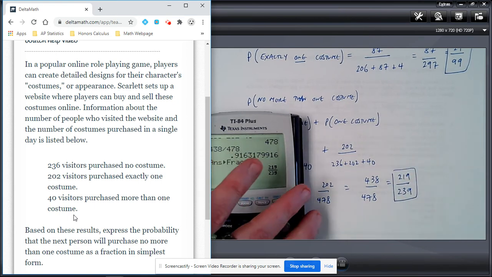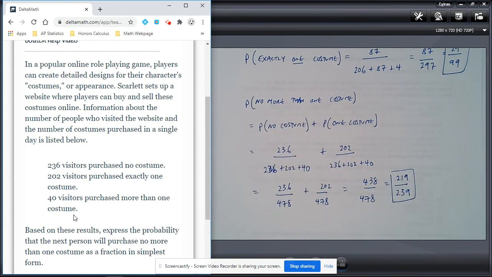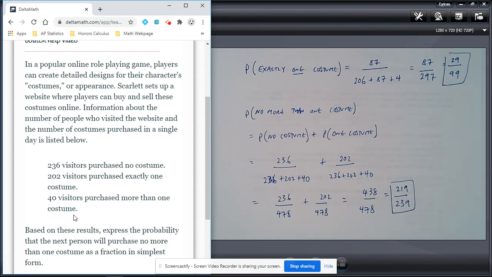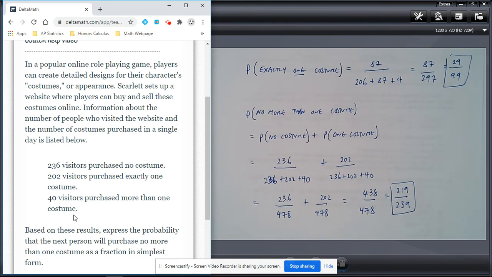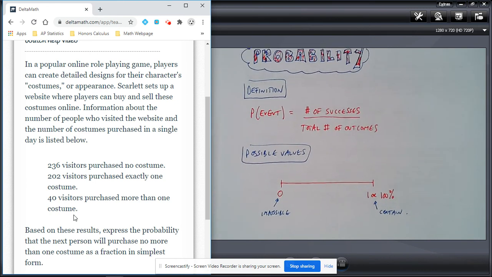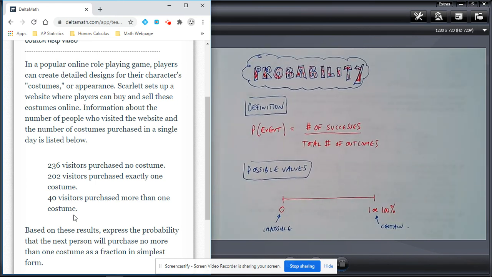So I think your main challenge here is going to be reducing those fractions, because I know all of you love fractions so much. But anyway, that's basically what probability is: trying to find how many ways there are of getting a success out of all the total possible ways. All right, so there you go. And remember, you should never get a probability less than 0, and you should never get a probability higher than 1 or 100%.